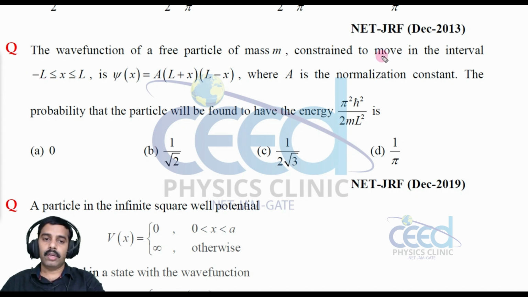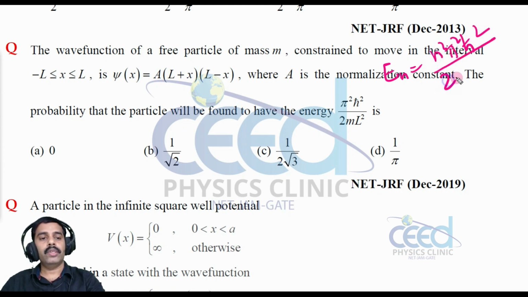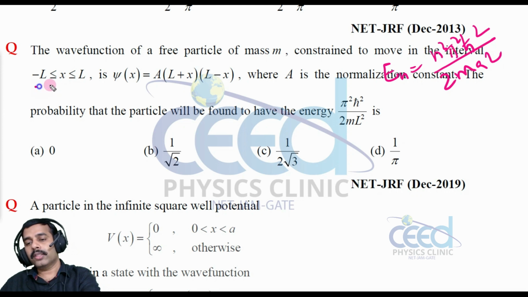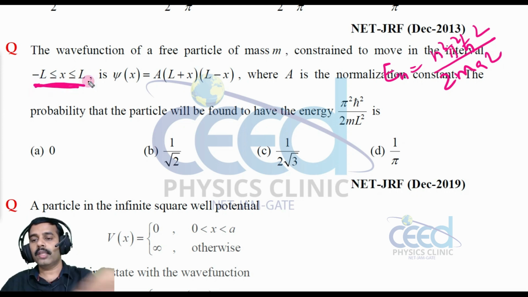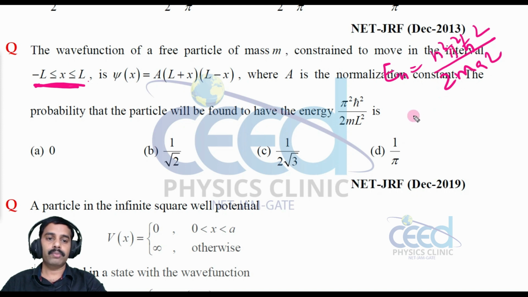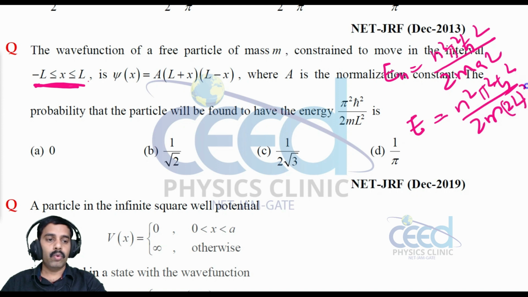For any box, the energy eigenvalue is n²π²ħ²/2ma², and here the length of the box is 2L. Minus L to L means its width is 2L. So I can substitute E is equal to n²π²ħ² divided by 2m into (2L) whole square. So that means E is equal to n²π²ħ² divided by 8mL², right?